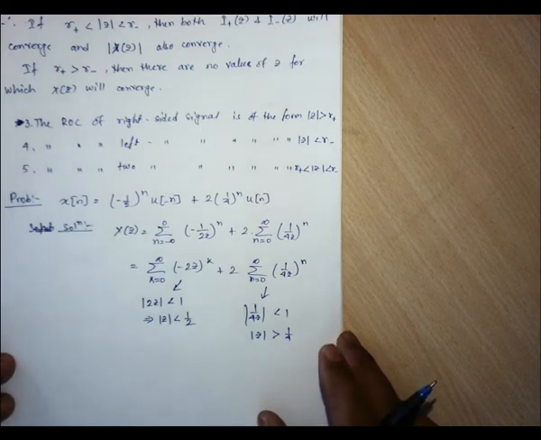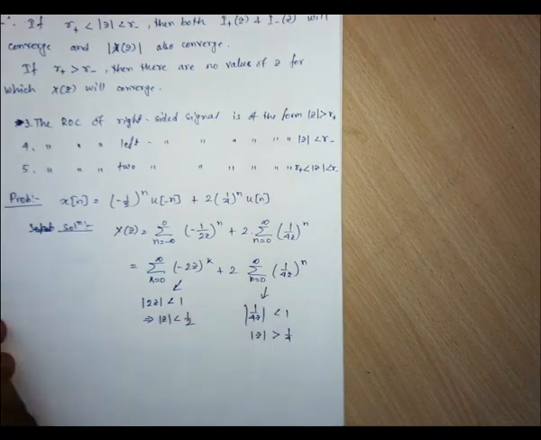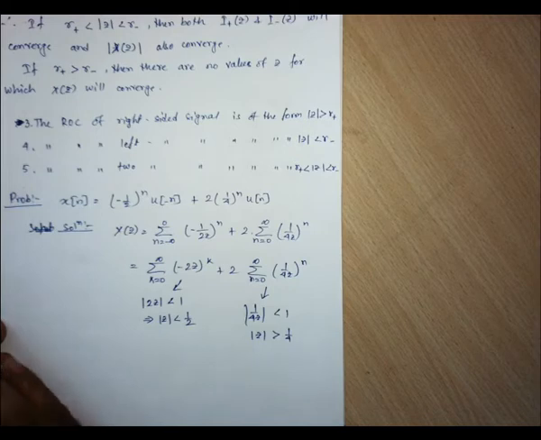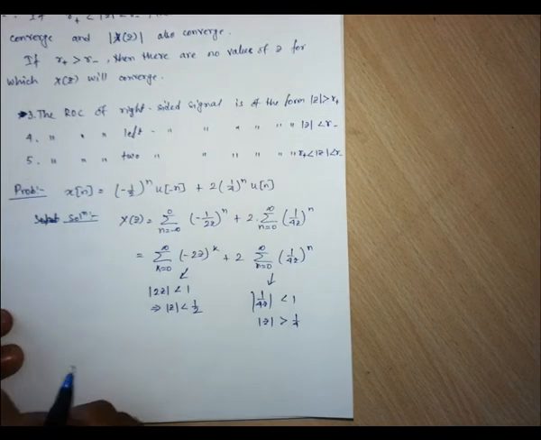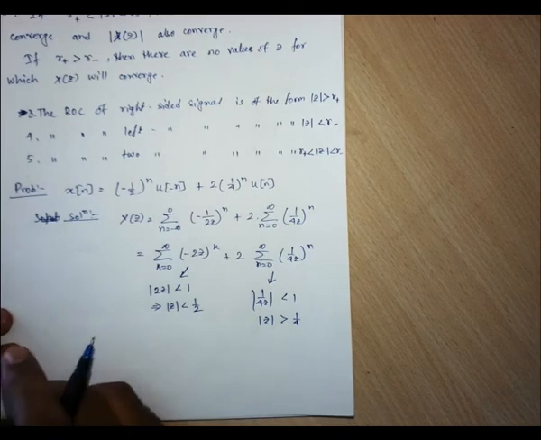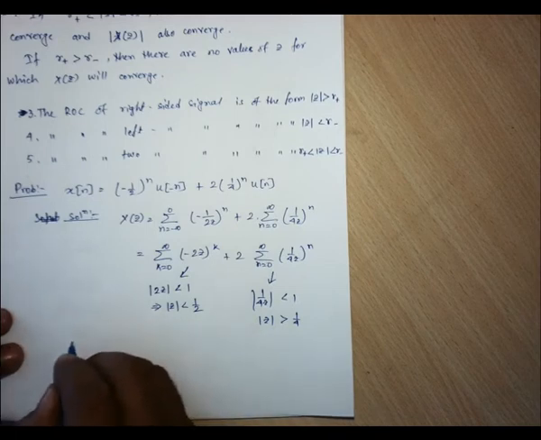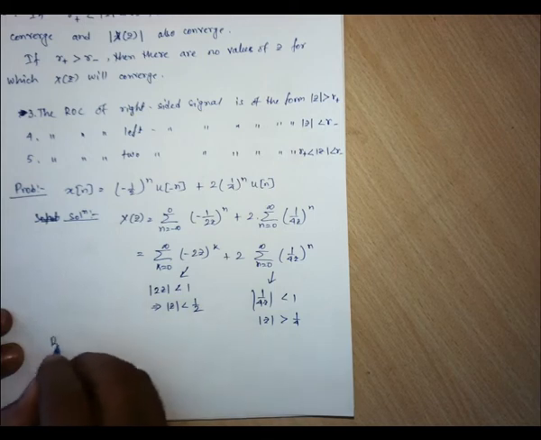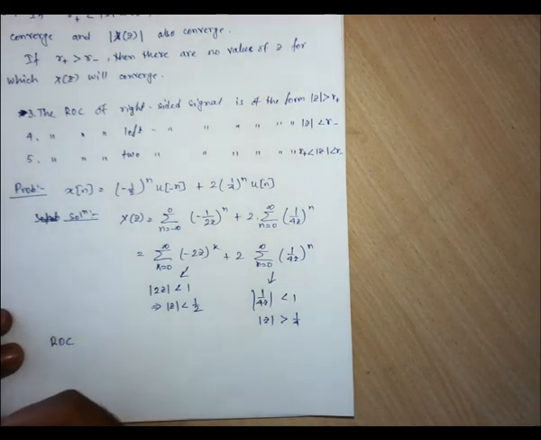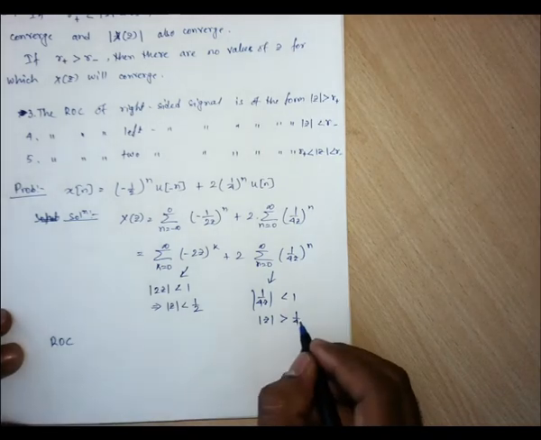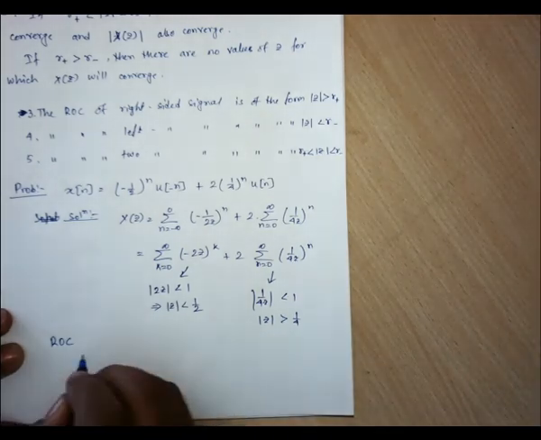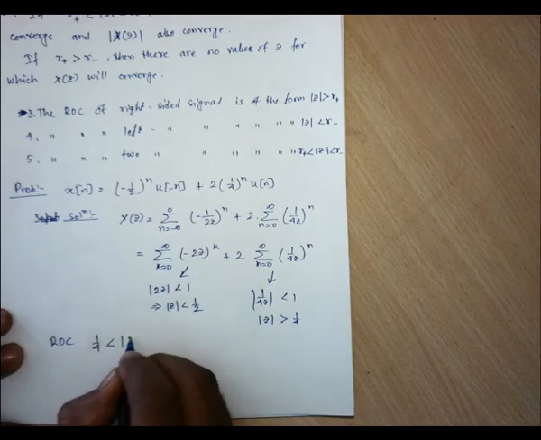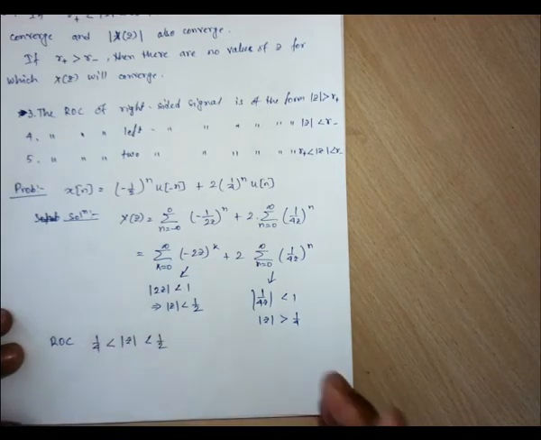That is what we have seen. If we split the signal into the positive time portion as well as the negative time portion, then individually these two should converge for the convergence of X(z). So what will be this ROC? This z should be greater than 1/4, but it should be less than half. So it should be 1/4 less than mod of z less than 1/2.